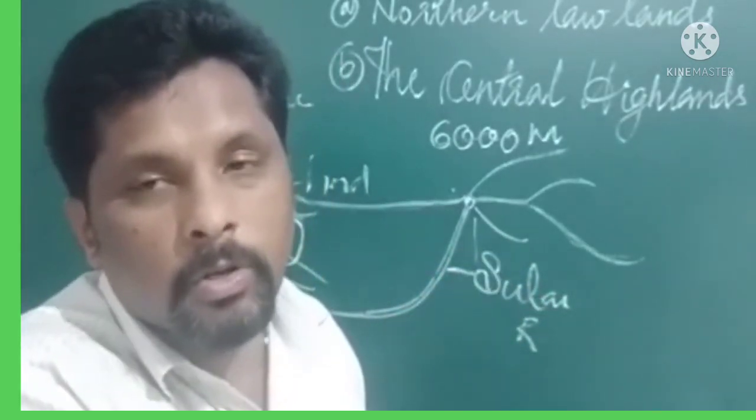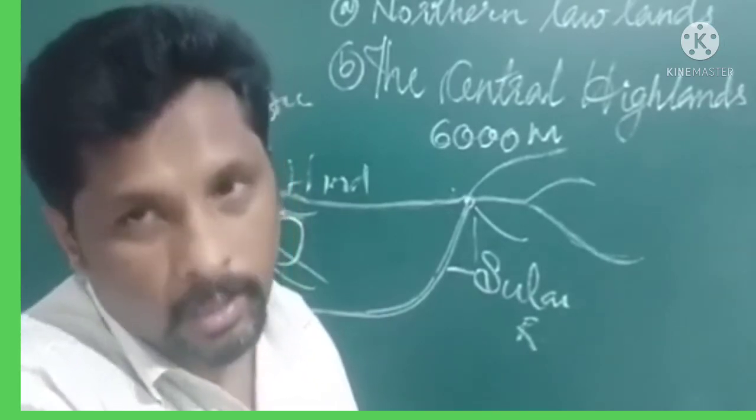What is the importance of Godwin Austen? It is the second highest peak in the world. Godwin Austen, or Mount K2, is situated in the Karakoram range.